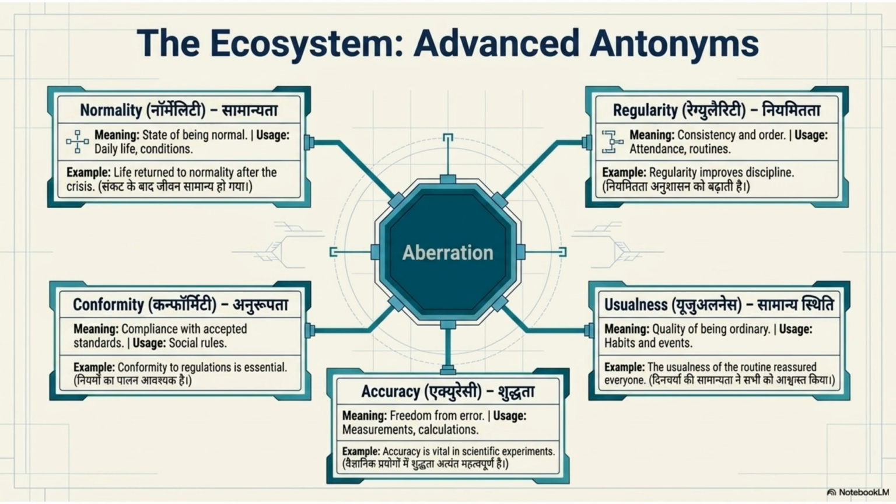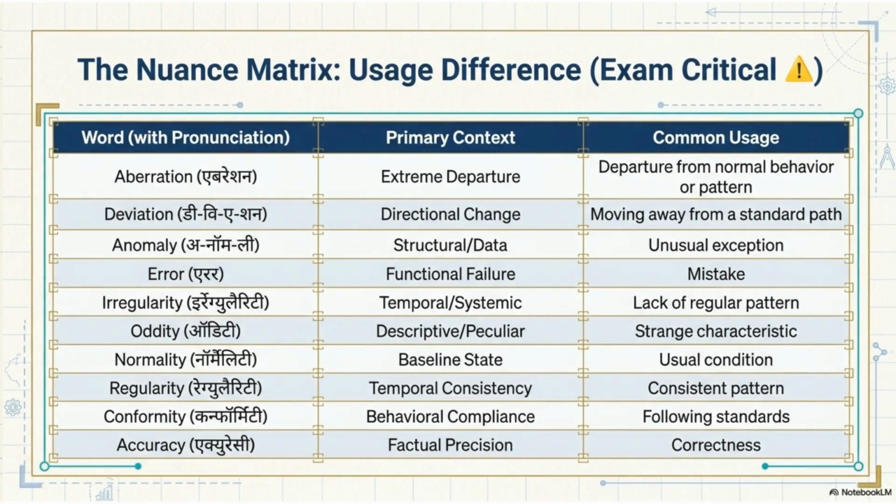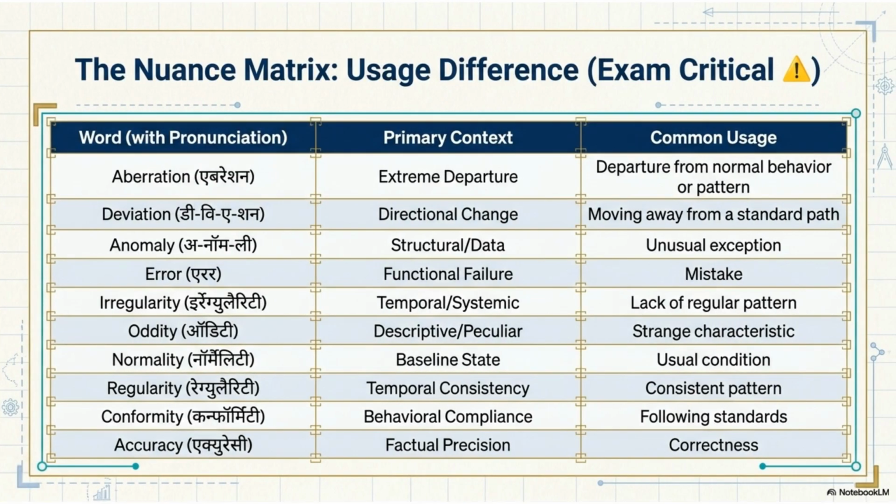Conversely, understanding antonyms strengthens your grasp. Words like normality, regularity, conformity, usualness, and accuracy provide the direct opposites to the concept of an aberration, representing consistency, order, and standard behavior. This matrix clarifies the nuances of these related terms. While aberration implies an extreme departure, deviation suggests a directional change, and an anomaly refers to a structural exception. Knowing these specific contexts is critical for exams.